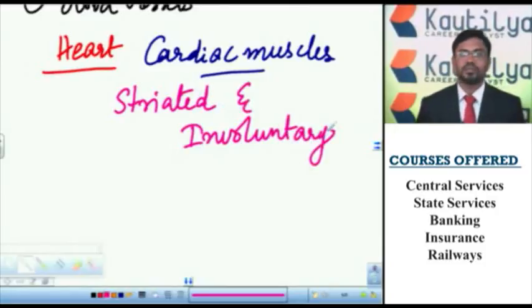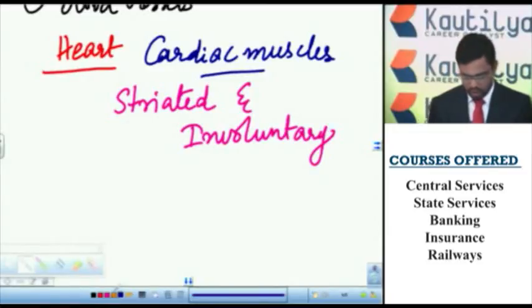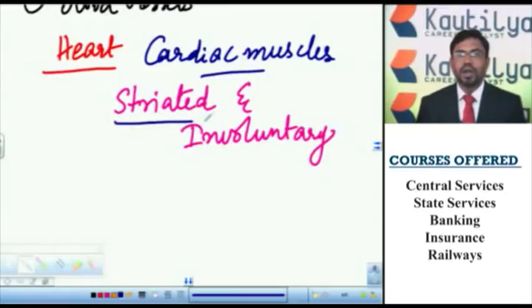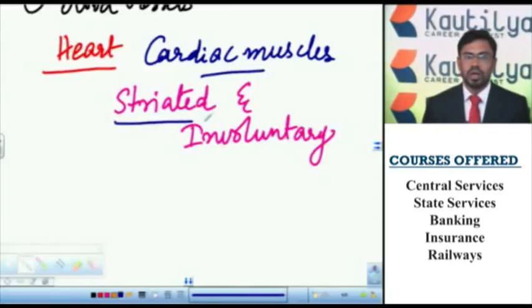That means the cardiac muscles contain A bands and I bands, so they are called striated, and they are involuntary. The functioning of the heart is not under our will, not under our control, so it is involuntary.